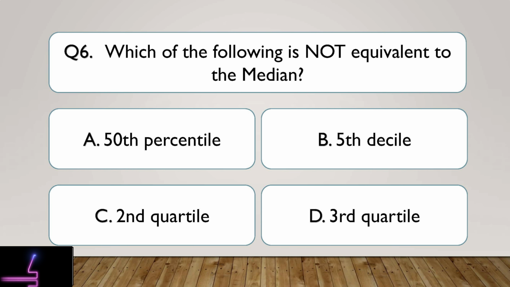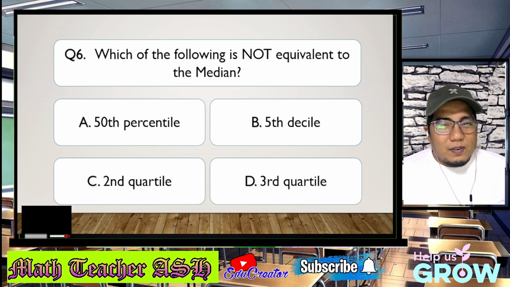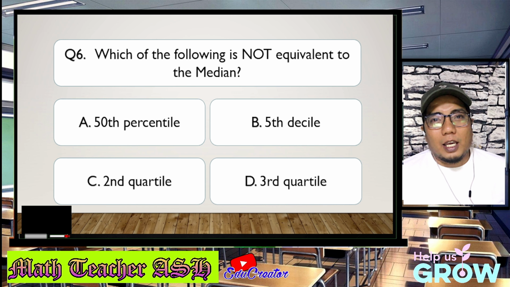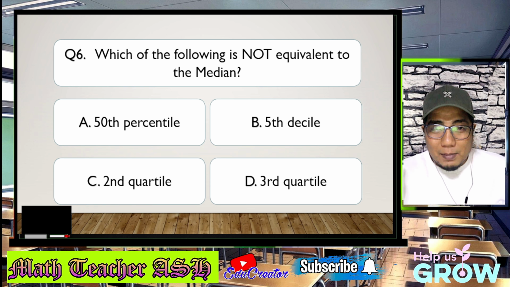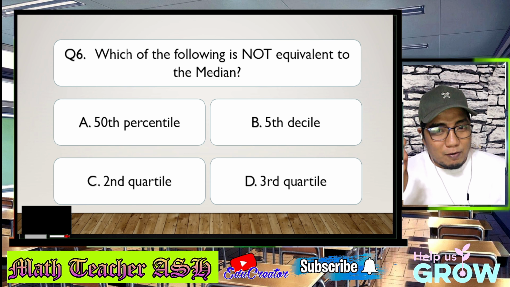5, 4, 3, 2, 1. So my dear math learners, this question is very easy. Why? Because if we are talking about median, we are talking about the middle score in the given data set. Now, talking about the middle, of course, in the percentile, the middle of 100 is 50.